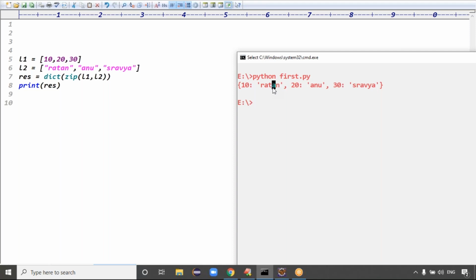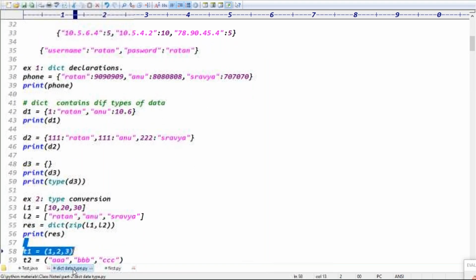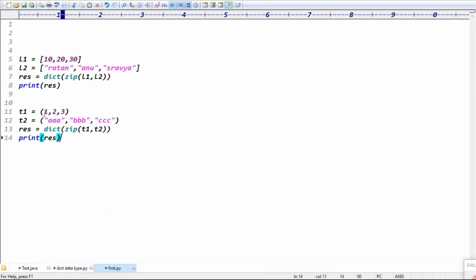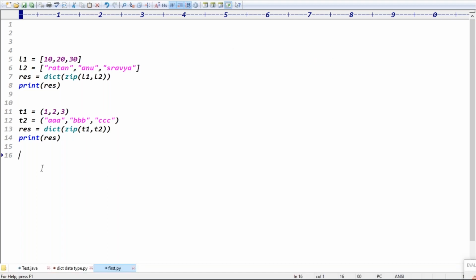It's not only lists, guys. You can convert tuples also like this. Not a problem. In the second case, I used tuple format. See, guys, I can zip it, then convert to dictionary format. T1 contains 1, 2, 3, and T2 contains triple A, triple B, triple C. I'm doing zip of T1, T2. After zipping, I'm converting to which format, guys? Dictionary format. Guys, are you clear now? Exactly, guys.